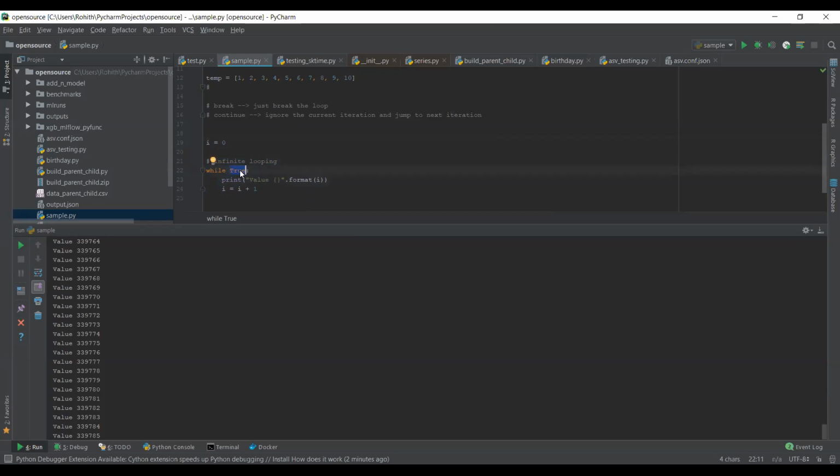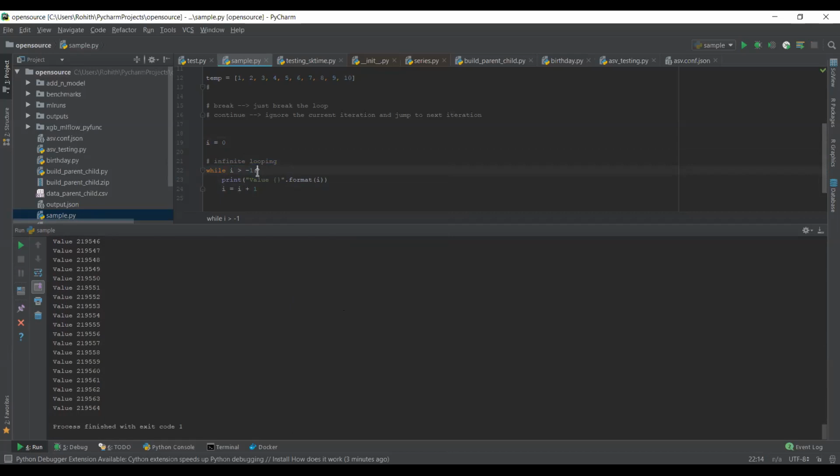Or you can also have a loop something like this. I will say if i is greater than -1, I need to keep on incrementing. In the sense, if you see here, my i is equal to 0 by default. It can never be less than -1, so it is always greater than -1. You're getting it. So this is also another condition that keeps on executing infinitely. And in which scenario?